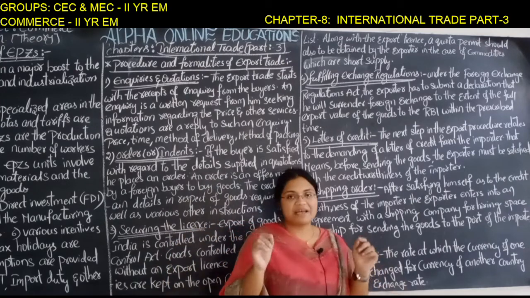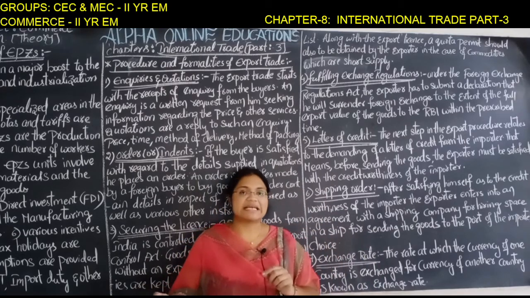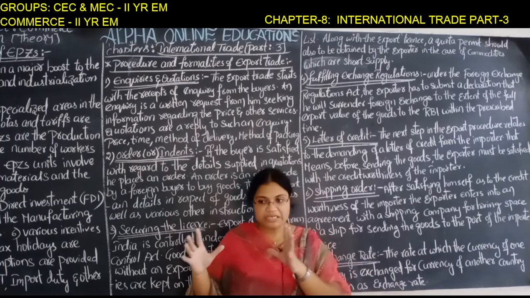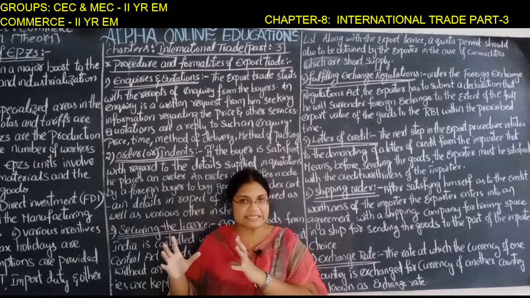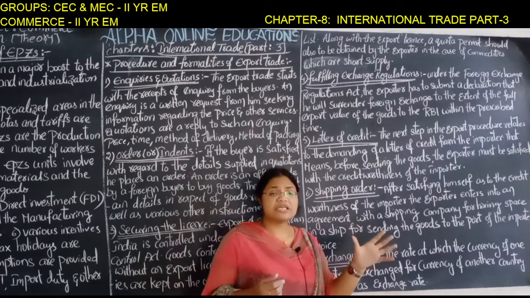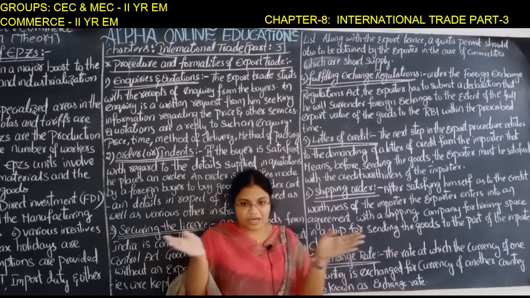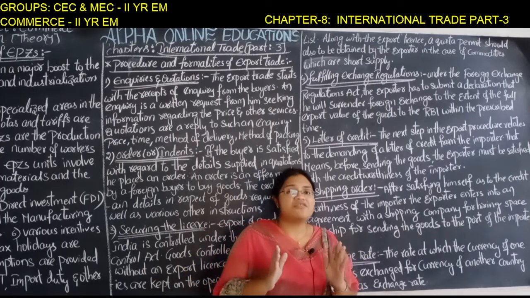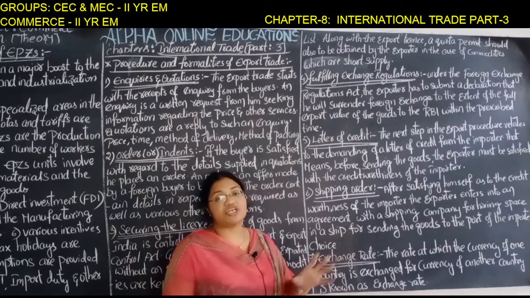Exchange rate, the rate at which one country's currency is exchanged for another country's currency. The importer's currency will be in one way, and the exporter's country currency is in another way. So when they are exchanging these currencies, there will be a certain rate for the exchange of these currencies. That rate is known as the exchange rate.